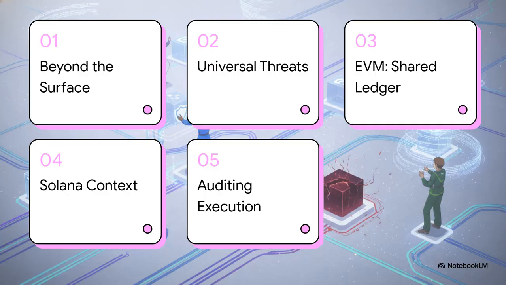Here's our roadmap for today. First, we'll go beyond the surface to define execution models. Then we look at universal security threats. After that, we'll unpack the EVM as a shared ledger and contrast it with Solana's explicit execution context. Finally, we bring it all together by looking at how auditing actually works in these different execution worlds.